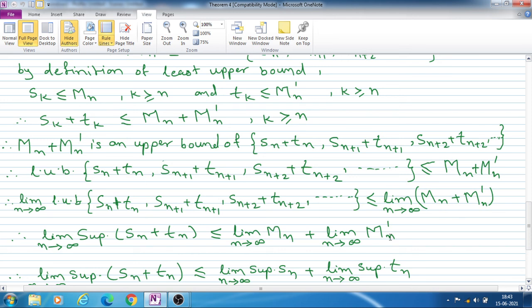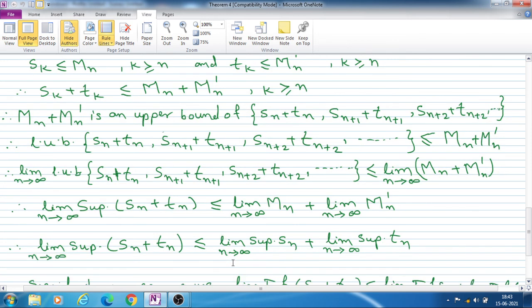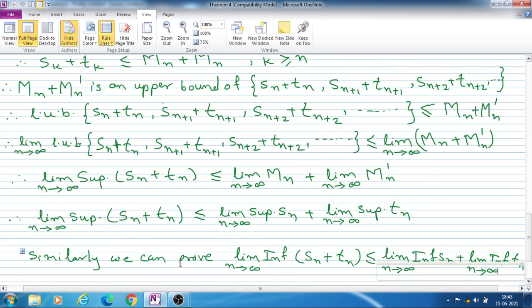Therefore, the limit of Mn plus the limit of Mn dash as n tends to infinity, where the limit of capital Mn means limit superior of Sn and the limit of capital Mn dash means limit superior of Tn. Thus, we have shown that limit superior of Sn plus Tn is less than or equal to limit superior of Sn plus limit superior of Tn.